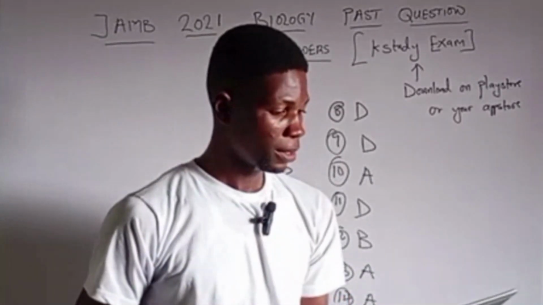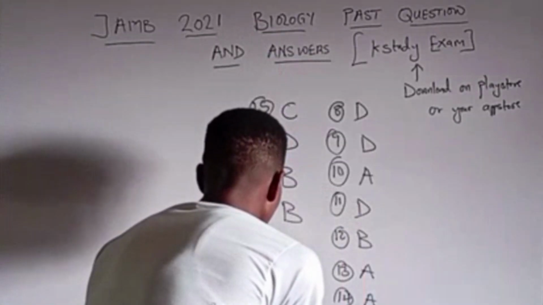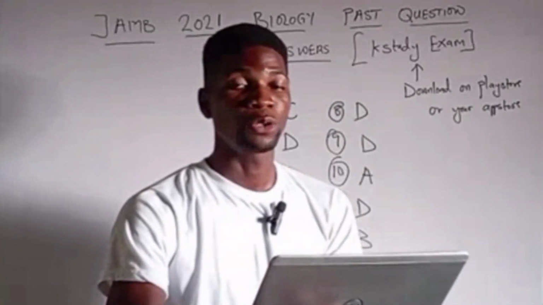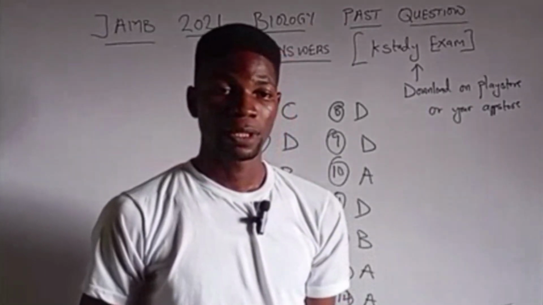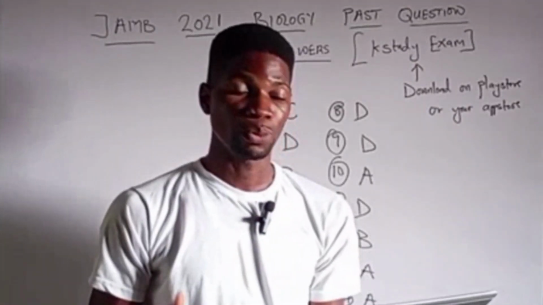Question 20 says a freshwater plant such as water lily can solve the problem of buoyancy by the possession of A, parenchyma tissues, B, dissected leaves, C, thin cell walls of epidermis, and D, water repelling epidermis. The right answer to this question is parenchyma tissues, which is option A to question 20. So water lilies are hydrophytes. They are plants that thrive in water bodies, and for them to solve buoyancy, they need to possess the parenchyma tissues.